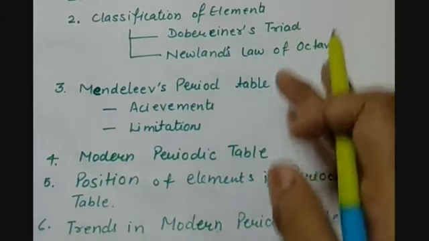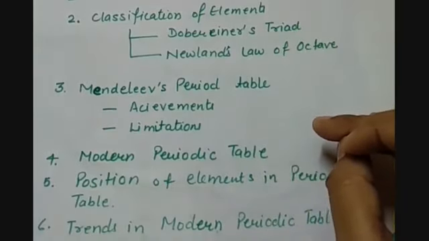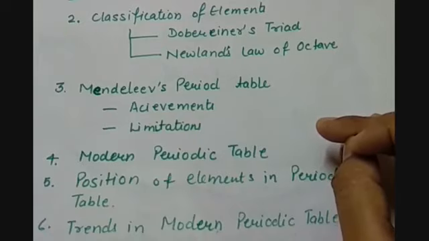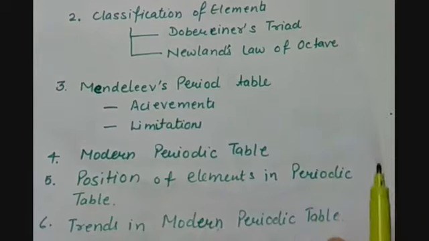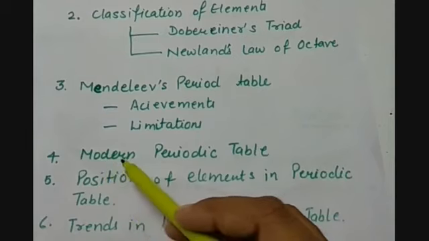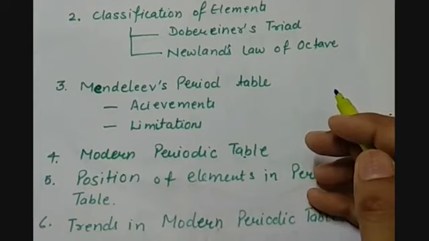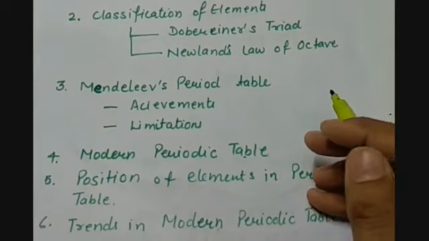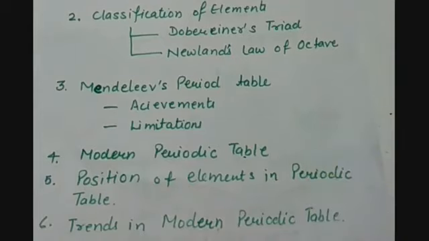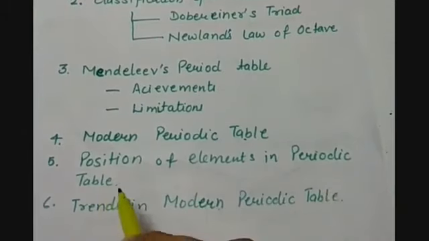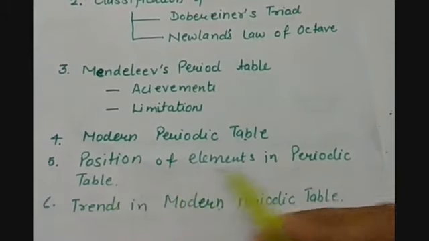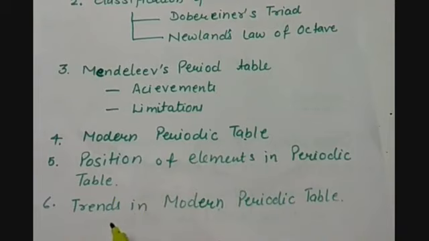Then after all these researches and trials on the classification of elements, we will study the modern periodic table, the periodic table that we have nowadays, how it came into role. Then we will study the position of elements in the periodic table. And at the end of the chapter, we will study the trends in the modern periodic table.